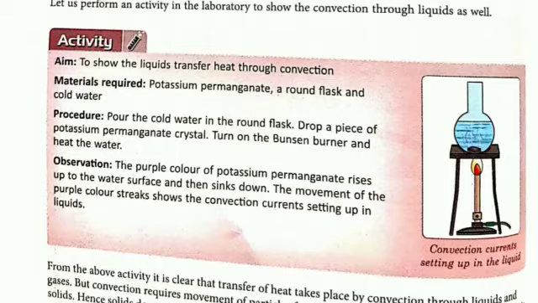You will see the purple color of potassium permanganate rises up to the water surface and then sinks down. First it goes up to the water surface and then sinks down. This movement of purple color streaks shows the convection currents setting up in liquid. This activity shows that convection takes place in liquid and gas both.